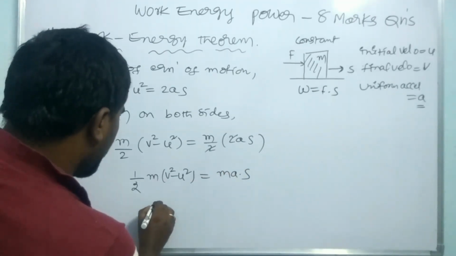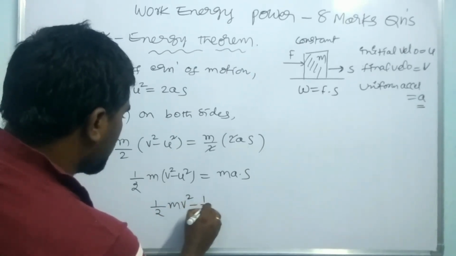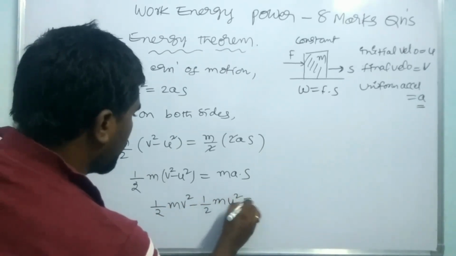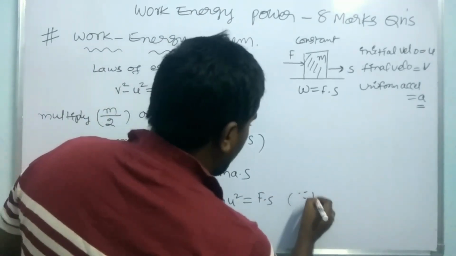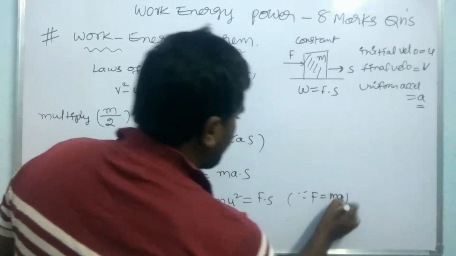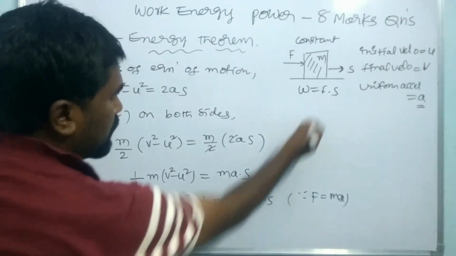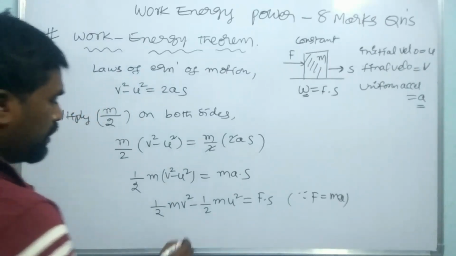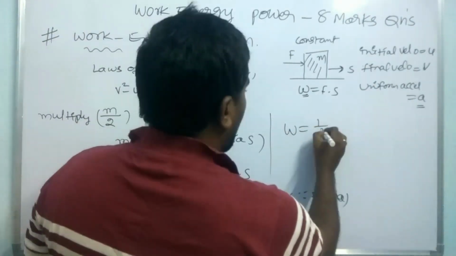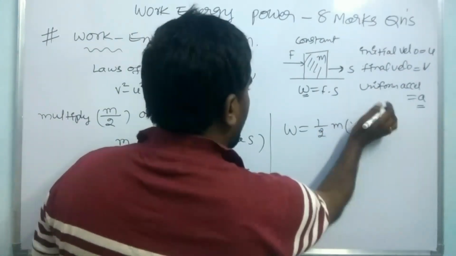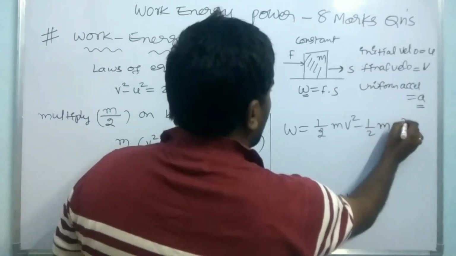Ma is F by Newton's second law. Here half m v square minus half m u square equals F dot S, because F is equal to ma. The F dot S is nothing but work done. So the work done W equals half m v square minus half m u square.